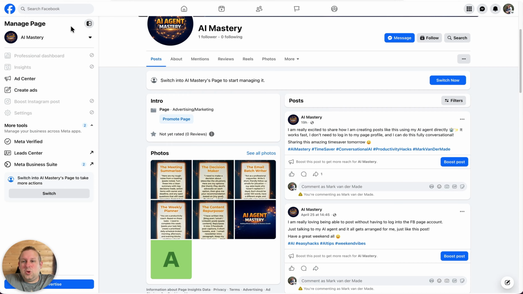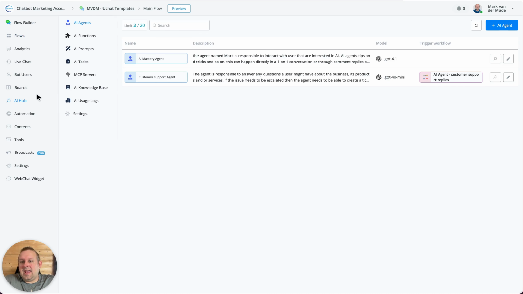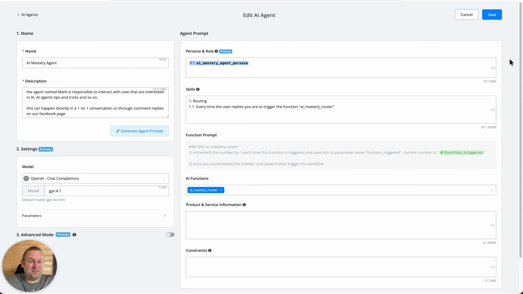So what I'm using is a platform called UChat. You might have already seen quite some videos from me about it in the past, but I created my AI agent here. So if we take a look at the AI agent itself, you can go towards the AI Hub, then AI agents, and then you will see my AI Mastery agent. And if we take a look inside, it's really, really basic. Nothing much here because all the magic on how I create the AI agents happens in the function workflow. So I have one function, and inside that function, I connect everything, right? And so I will show you how that works briefly.